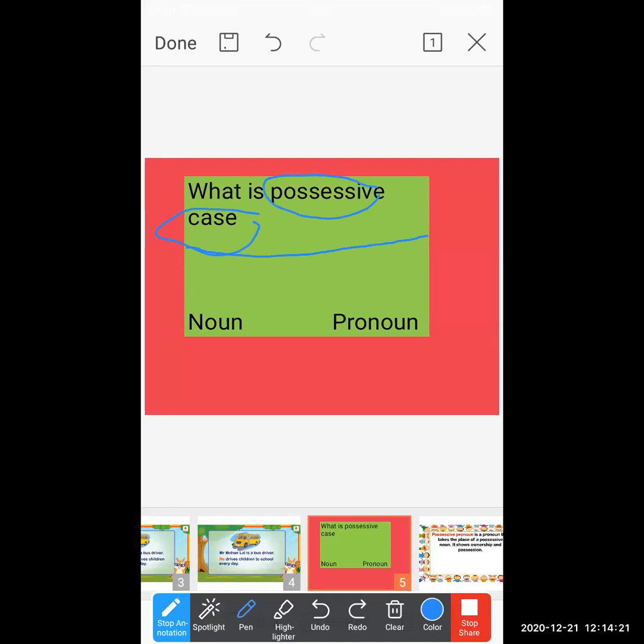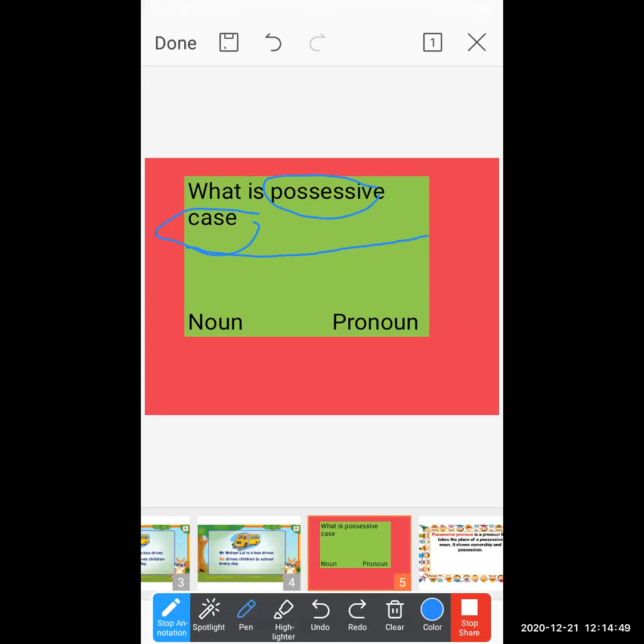Possessive case means what, students? Where the sentence shows ownership. The sentence shows the ownership of particular things by a particular person. That particular thing is mine, own. That type of sentence we call possessive case.